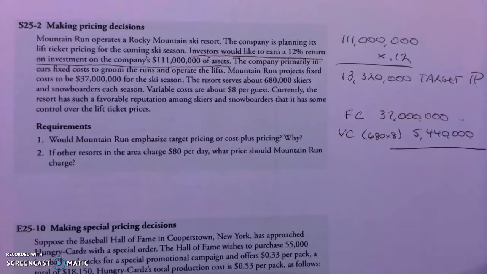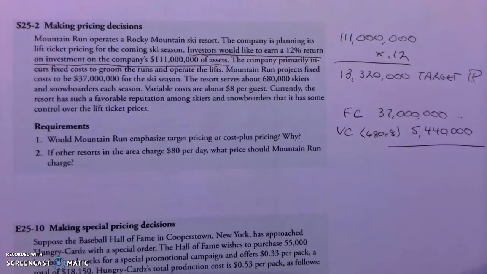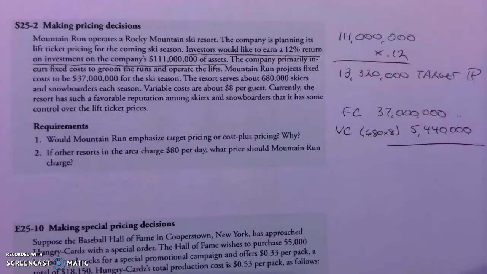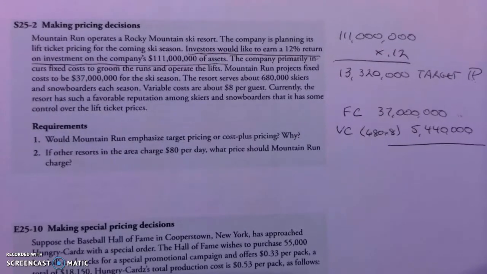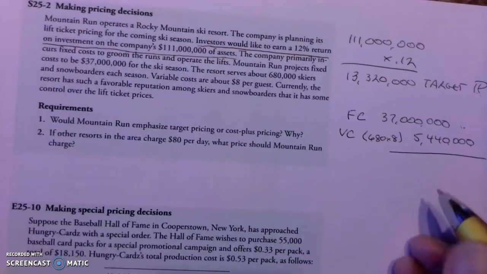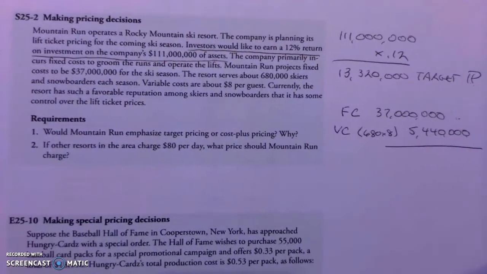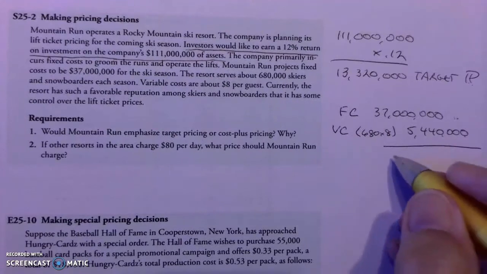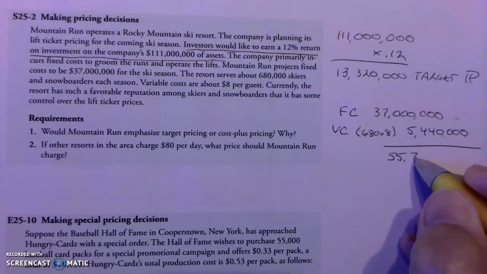I got to do it, let's see, 13,320 plus 37 million plus 5,440. No, that's not right. 13,320. I think I could deal with the zeros. Okay. 55,760 is what I've got. 55,760.